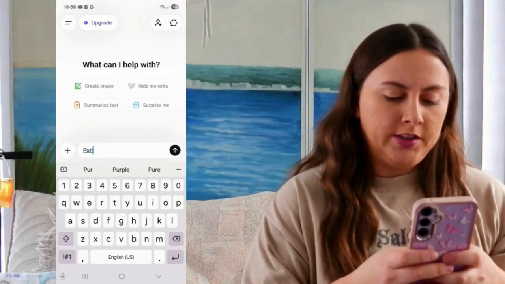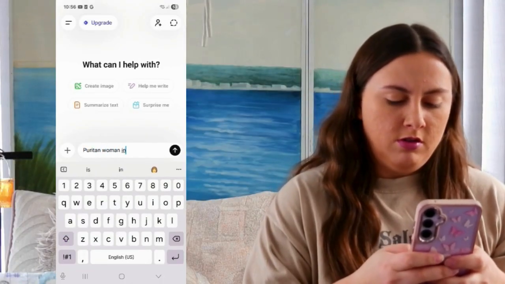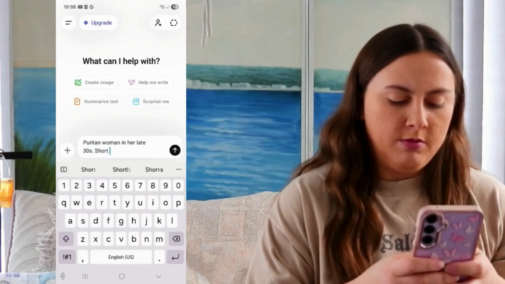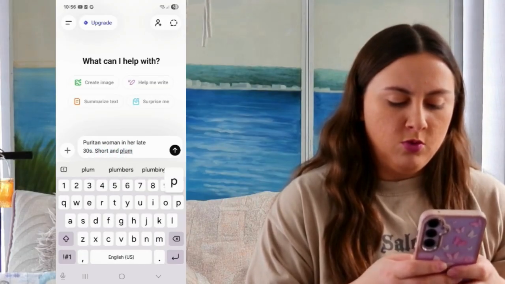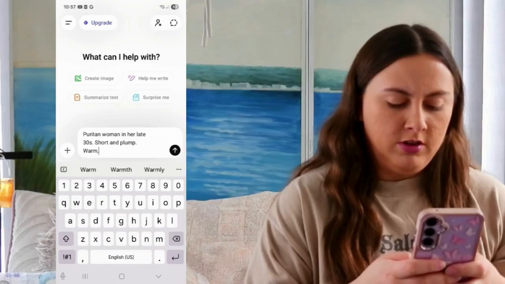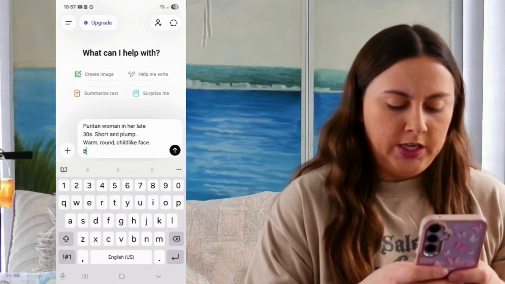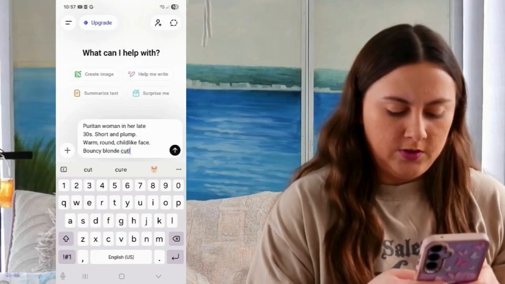Okay, I'm going to skip for a minute and go to John's wife, Anne. She is described as a Puritan woman in her late 30s, short and plump, warm, round, childlike face, bouncy blonde curls.